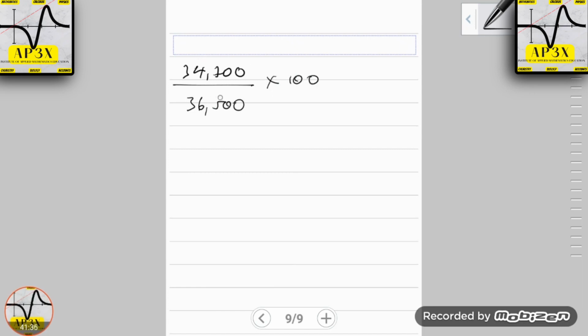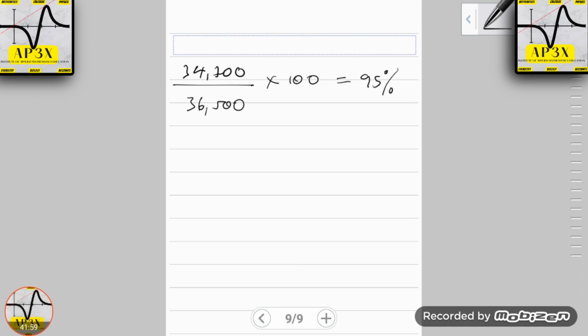So the interest divided by the cost times 100: 34,700 divided by 36,500 is equal to 95% interest. Okay, 95, and that's a lot of interest.